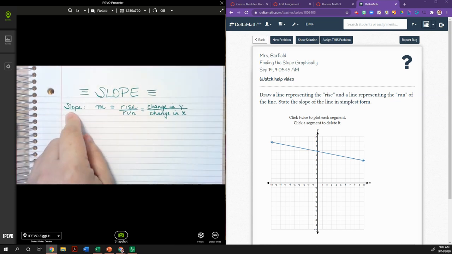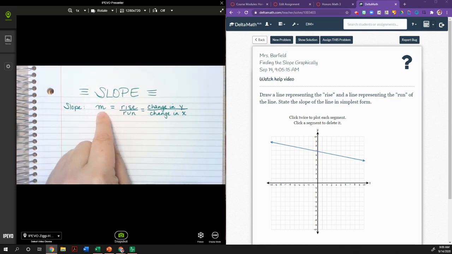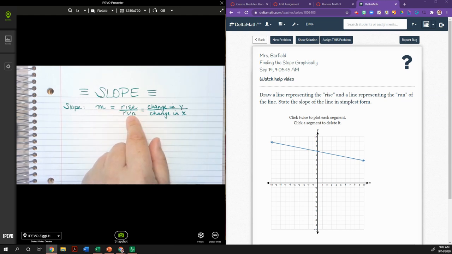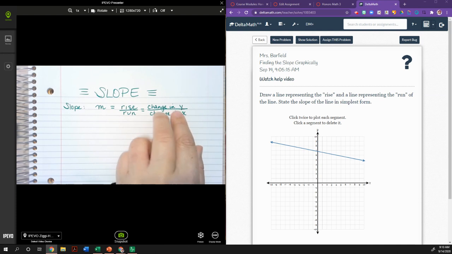So if you notice here, I've got written down slope, and then I have M. You should remember from middle school that the letter assigned to slope is M. Right now we're going to be looking at the graphing approach to finding the slope, which is rise over run. So what is rise? Well, rise is the change in y and run is the change in x.